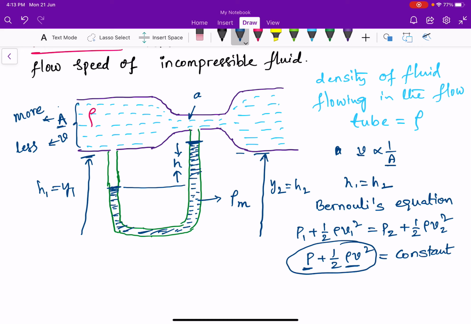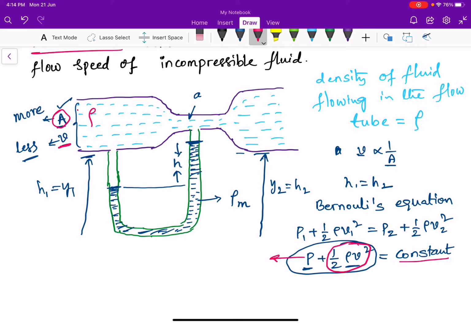See here, as the cross sectional area is more, velocity is less. If velocity is less, kinetic energy per unit volume, this term value, will be less. If this term value is less, in order to compensate the constant value, the pressure will be more. See here again, as the area of cross section is more here, velocity is less.